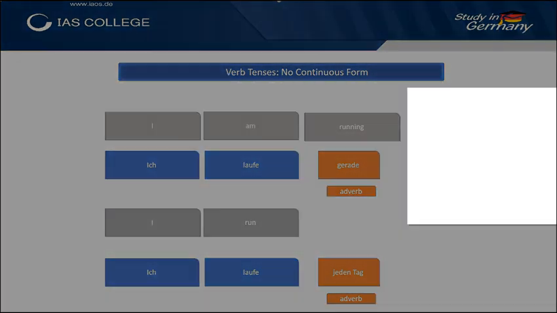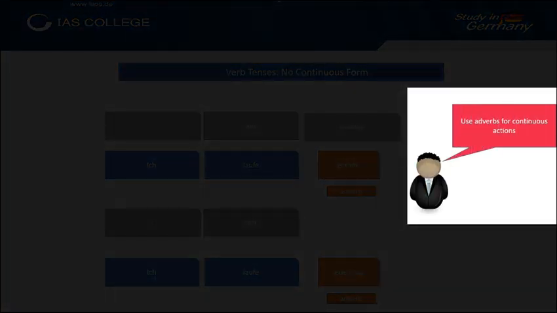So remember, due to the lack of the continuous form, both in perfect and in simple, we must use adverbs of time to signalize either continuous or simple form.